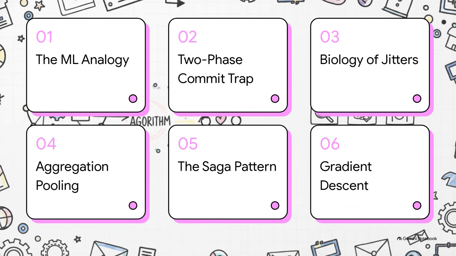Okay, let's just quickly breeze through our roadmap today. We've got 6 parts. 1, the ultimate ML analogy. 2, the two-phase commit trap. 3, the biology of jitters. 4, aggregation pooling and JIT. 5, the saga pattern. And finally, 6, the gradient descent of love.